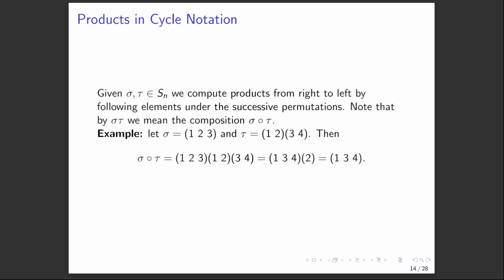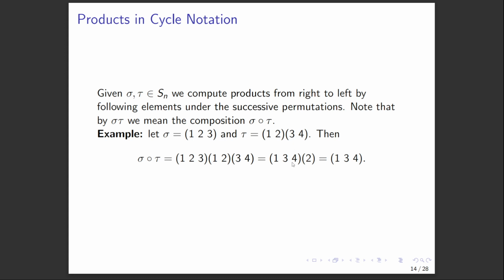Similarly, we can compute products in cycle notation from right to left again by following elements under the successive permutations. So by sigma tau, we really mean sigma composed with tau. So say we have sigma is the cycle 1, 2, 3, and tau is the 1, 2 cycle times the 3, 4 cycle. Well, then sigma composed with tau is just this amalgamation of cycles, but we think about it. Well, 1 gets sent to 2, but then 2 gets sent to 3. Okay, so we have 1, 3. Well, now 3 gets sent to 4, and 4